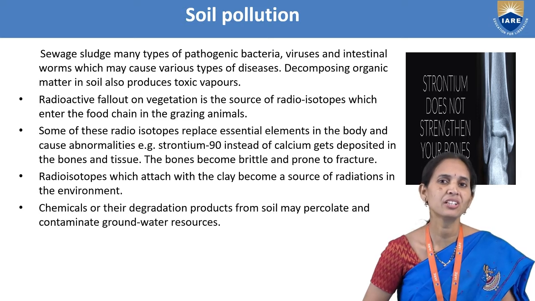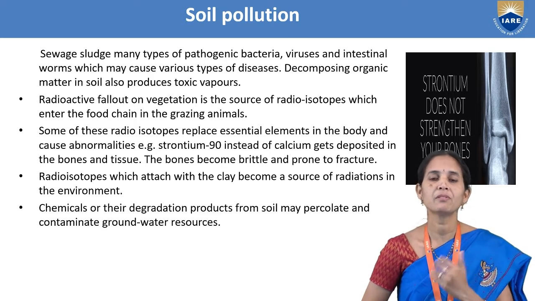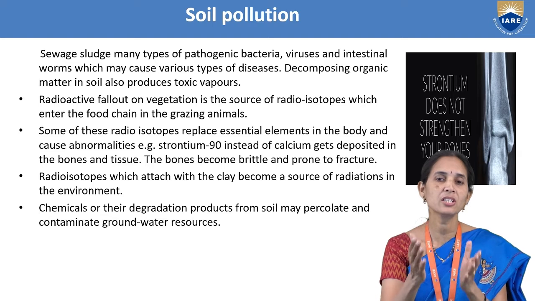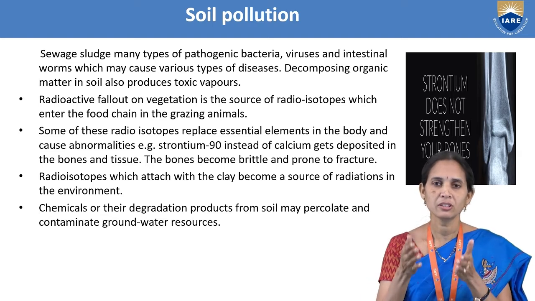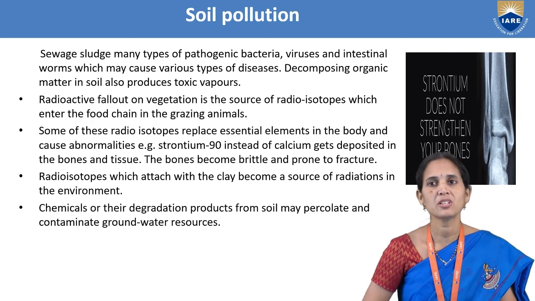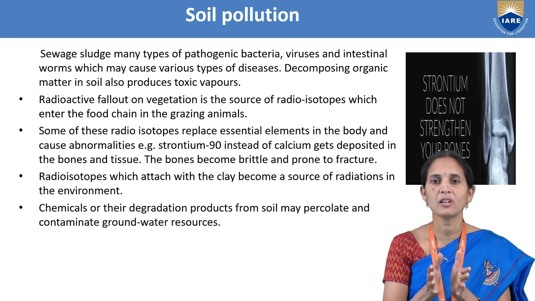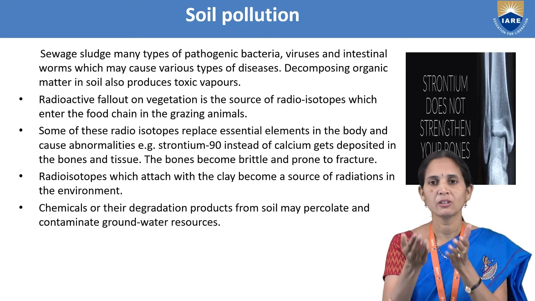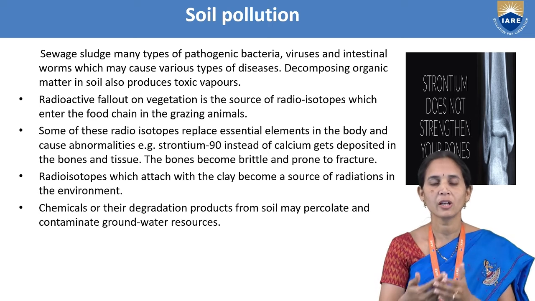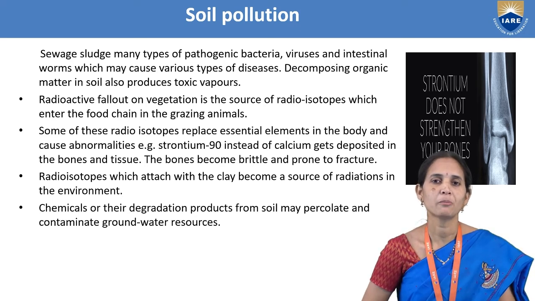We have different industries where we use radioactive elements, for example in nuclear power plants for power production. If effluents from that industry go into the soil, then from that soil the radioactive element goes into the underground water, so that water is polluted. If any crop production is there on that soil and we eat those plants, that rice or any other food, which is contaminated with strontium 90, that enters our body and our bones become very weak.